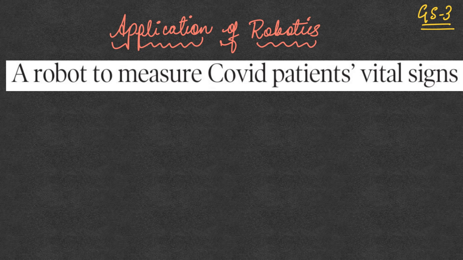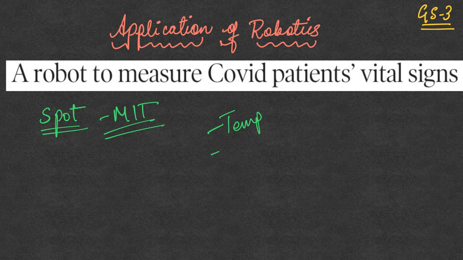So what we are going to discuss here is a recent example that can be quoted in your answers. We'll be talking about a robot named Spot. Spot is the name of the robot, and it has been built by the Massachusetts Institute of Technology, that's MIT. Spot is in the form of a dog. It has been given the shape of a dog, and what Spot is going to do is go close to the COVID-19 patients and measure the vitals of these patients. For instance, it is going to measure the temperature of the patients and their breathing rate.